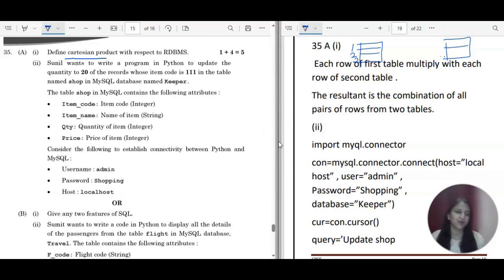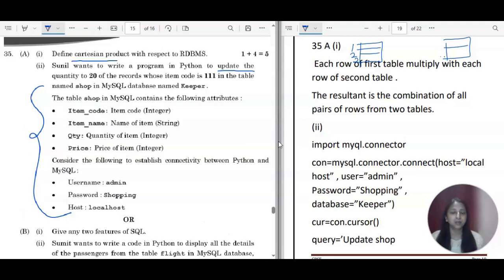Now the second part is a common question. I mean, this is the easiest question because every time it comes, you actually have to learn some of the statements in this. If you are good at memorizing things, then definitely no one can cut your marks in this question. Here the general thing we have to consider is the update command. So Sunil wants to write a program in Python to update the quantity to 20 of the records whose item code is 111 in the table named shop.